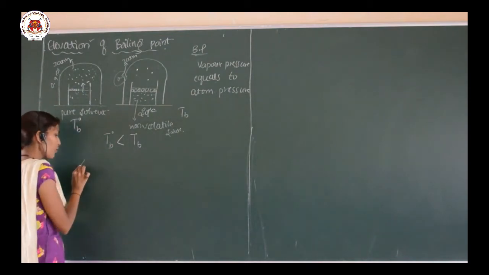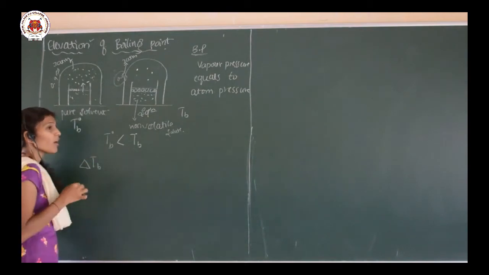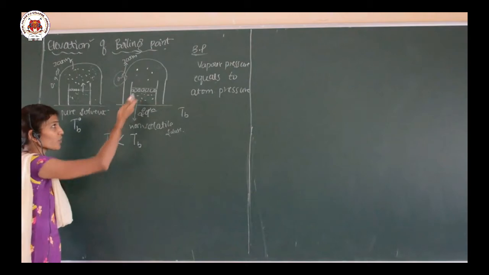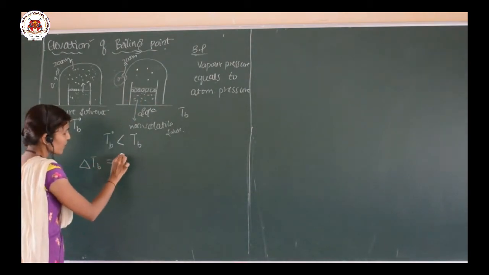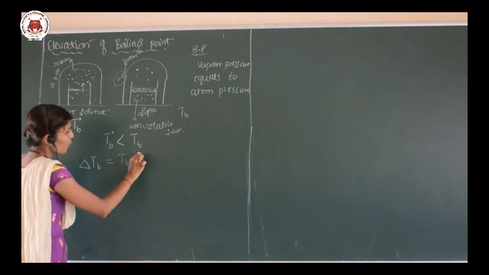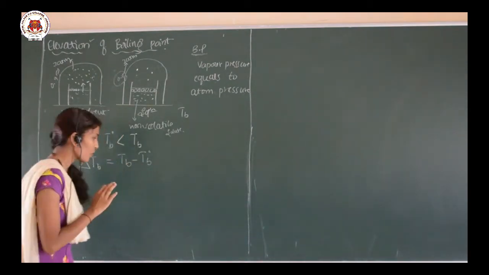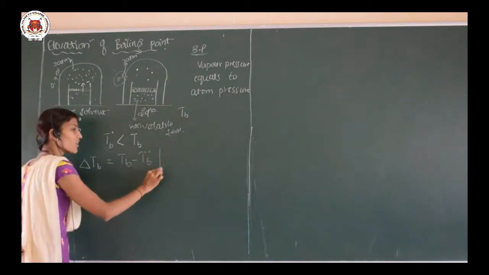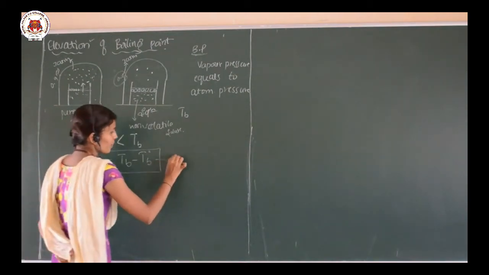Elevation of the boiling point is nothing but delta TB. Delta TB is how much the temperature increases for boiling of the solution. So, delta TB is equal to TB minus TB naught. This is the elevation of the boiling point.